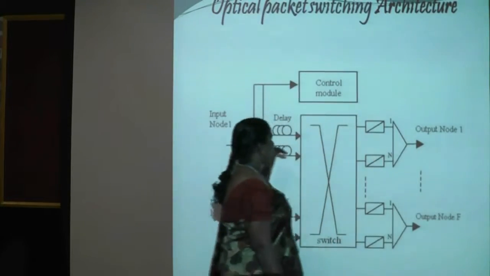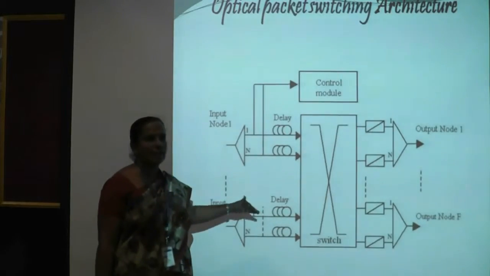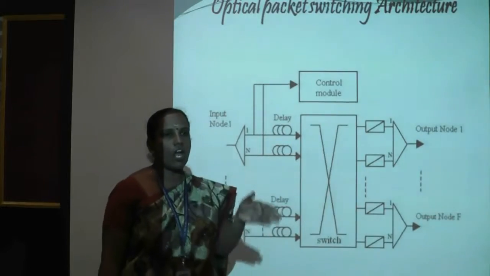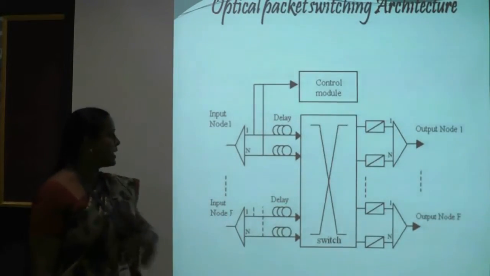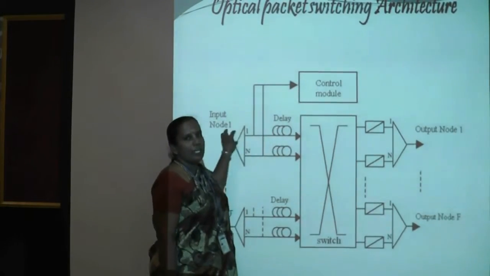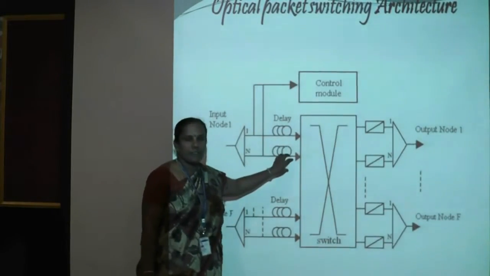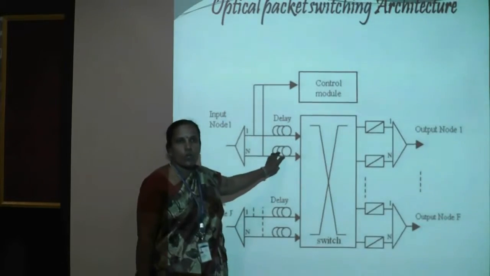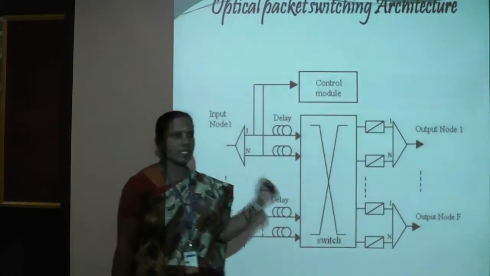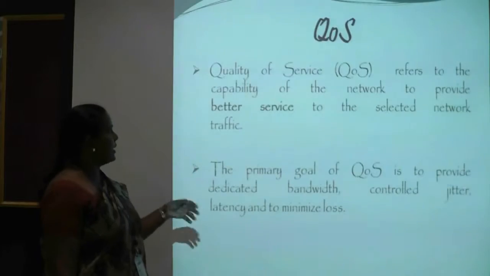If suppose we are using the concept of class based model, here the incoming packets will be divided into more number of classes, service class 1, service class 2, service class 3, like that we can split and we can allot different wavelengths for each and every class. And then for class based model, we can place a buffer for the particular class. That is, for service class 1 we can use one particular buffer. For service class 2, the buffer will store only the service class 2 packets. So we can assign the wavelengths for those classes, service class 1, 2, 3, and whatever is required we can use for that particular class.